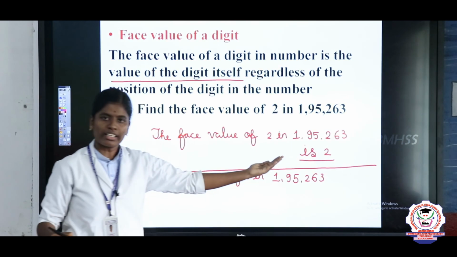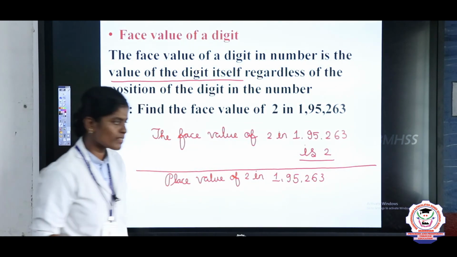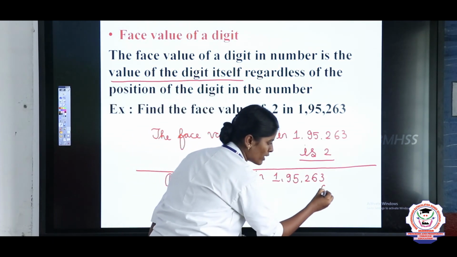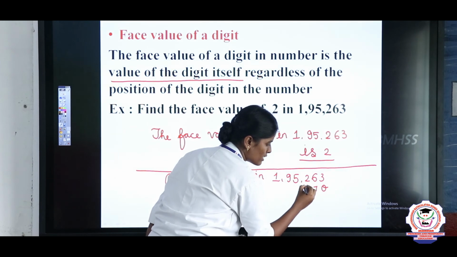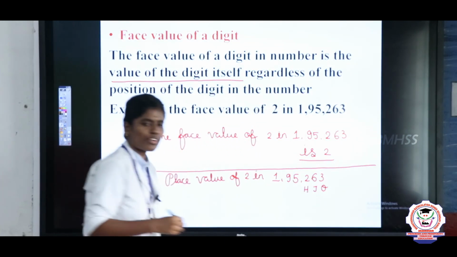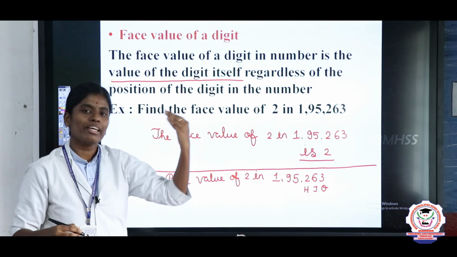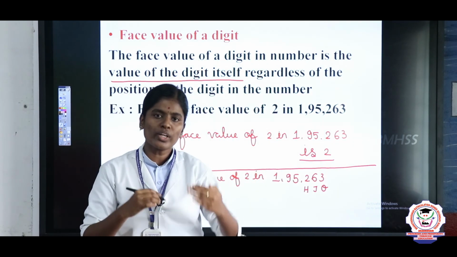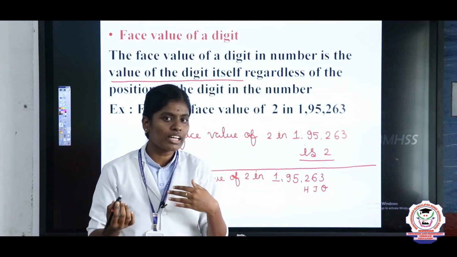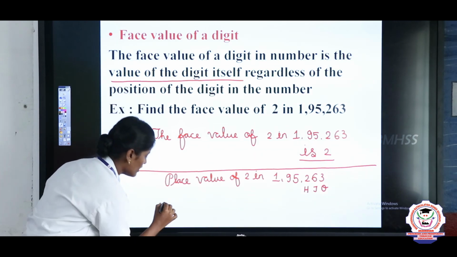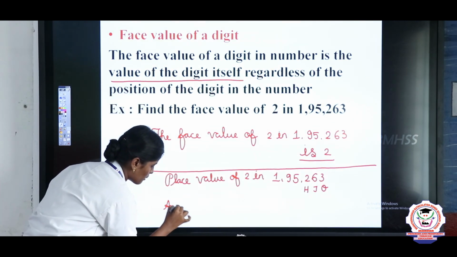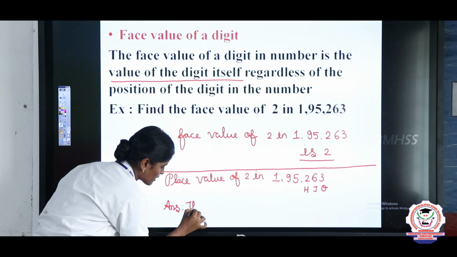Now we are going to write the place values. What is the first place value? The first place value is ones. The second place value is tens. The third place value is hundreds. So you should write the place value of 2 as 2 into 100. So what is the answer? 200.